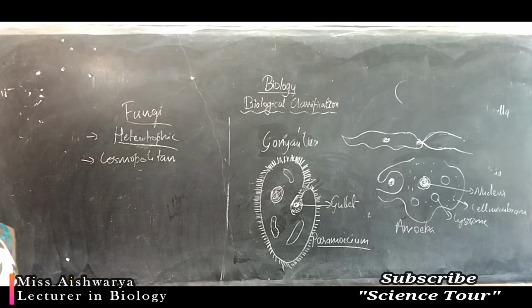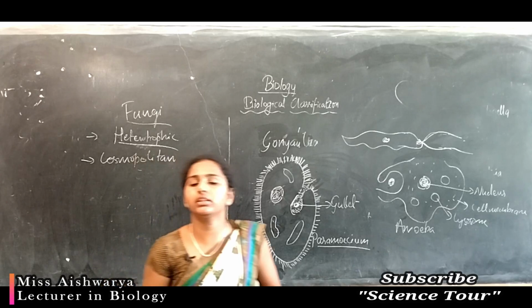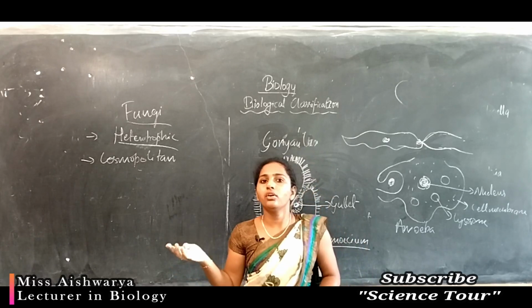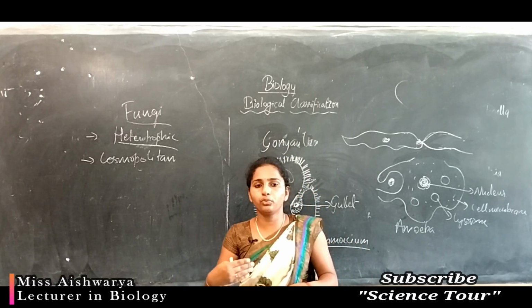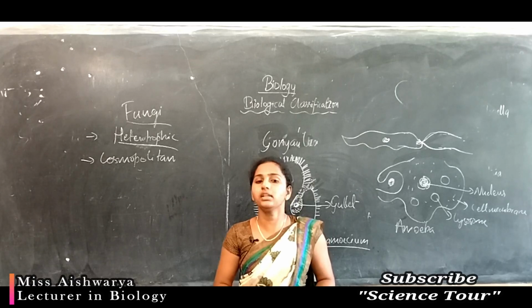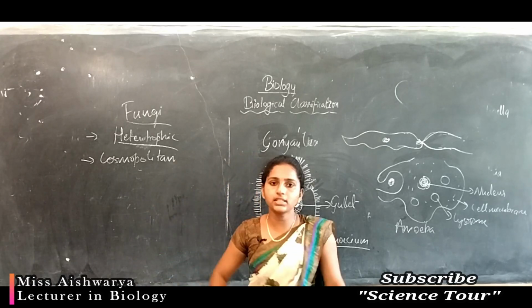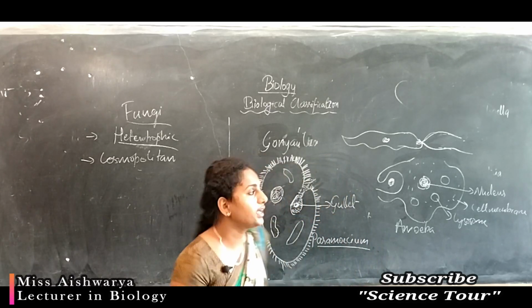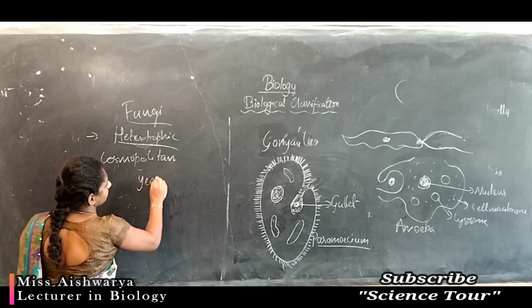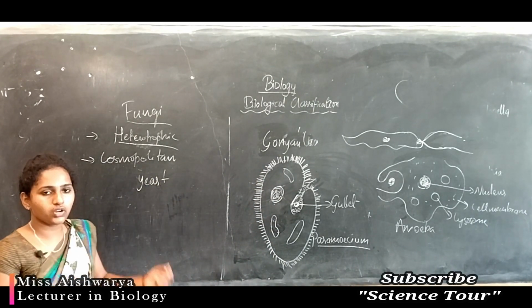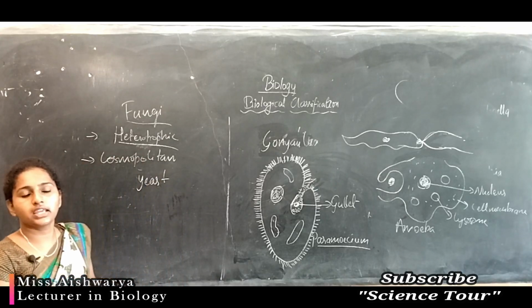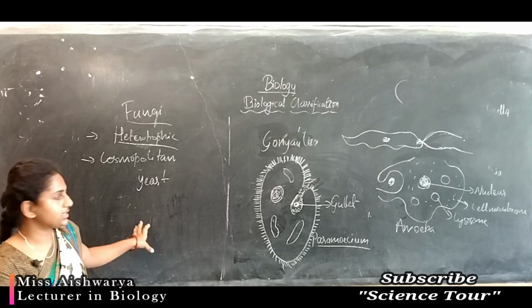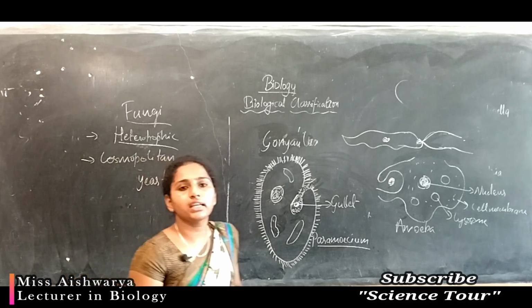So before that we can see what is fungi. Okay, we have seen these protista and bacteria, we cannot see them with our naked eyes. So we have not seen them till yet. You people did not see that type of organism, but you have seen these fungi. Most of the fungi are macroscopic in nature except the fungus yeast, which is unicellular. Yeast is a unicellular fungus which cannot be seen by naked eyes, but we can see the aggregated form. So first we can see where we can see the fungi.